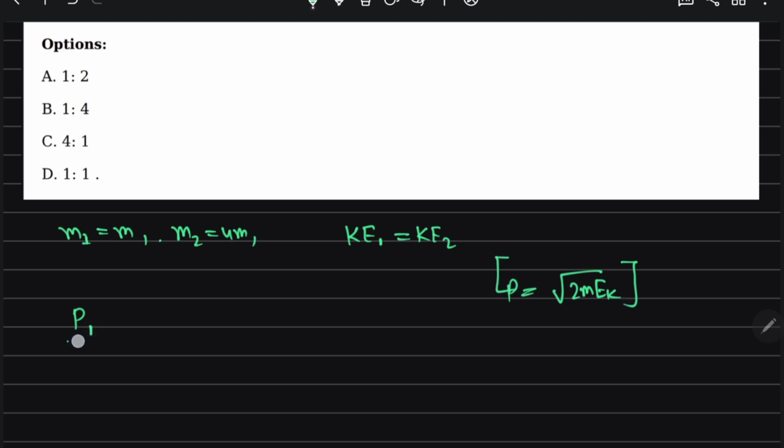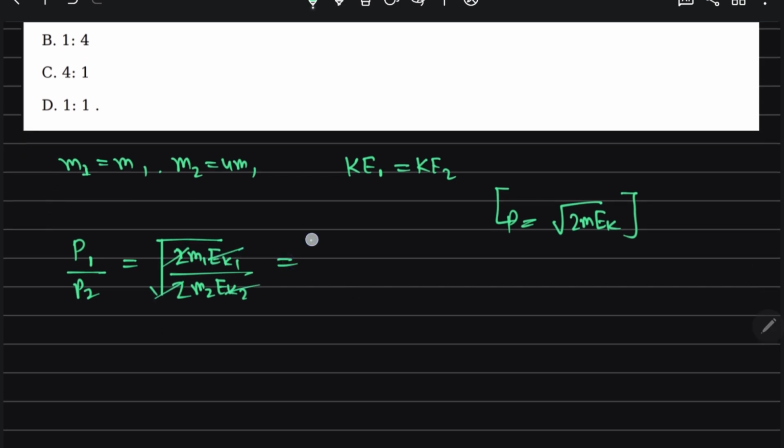So P1 by P2 equals under root 2 m1 KE1 over 2 m2 KE2. The 2 and 2 cancel, and KE and KE cancel, because the kinetic energies are the same.